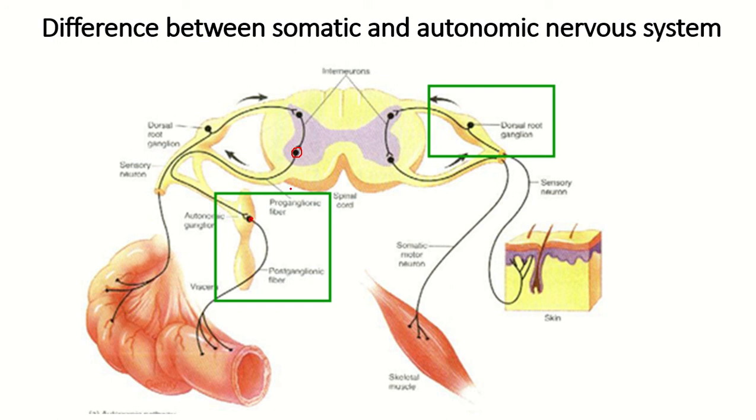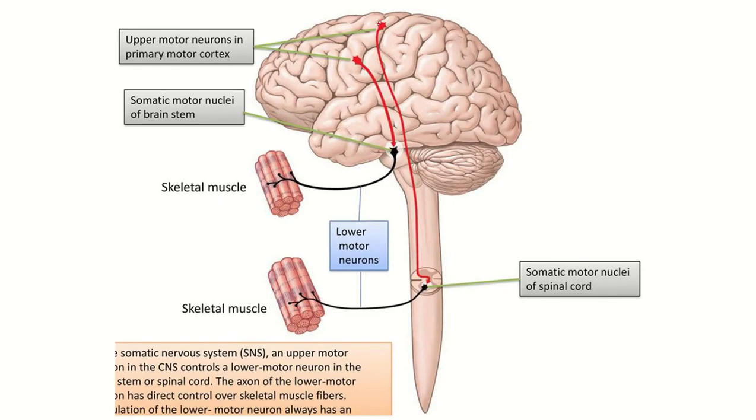So the basic difference is that in the autonomic nervous system there are two sets of neurons, the preganglionic neuron and the postganglionic neuron. This is the location of the upper motor neuron. This is the location of the lower motor neuron.